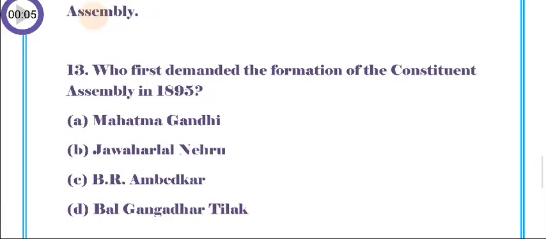Question number 13. Who first demanded the formation of the Constituent Assembly in 1895? A. Mahatma Gandhi, B. Jawaharlal Nehru, C. B.R. Ambedkar, D. Bal Gangadhar Tilak.